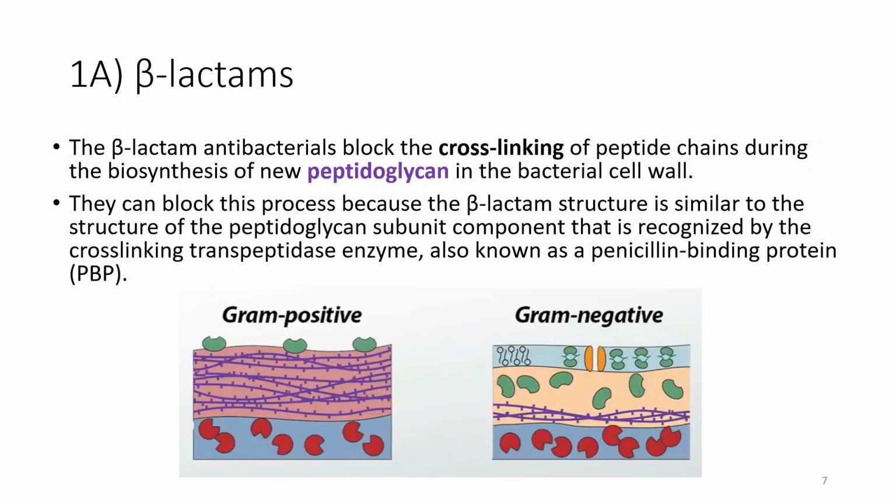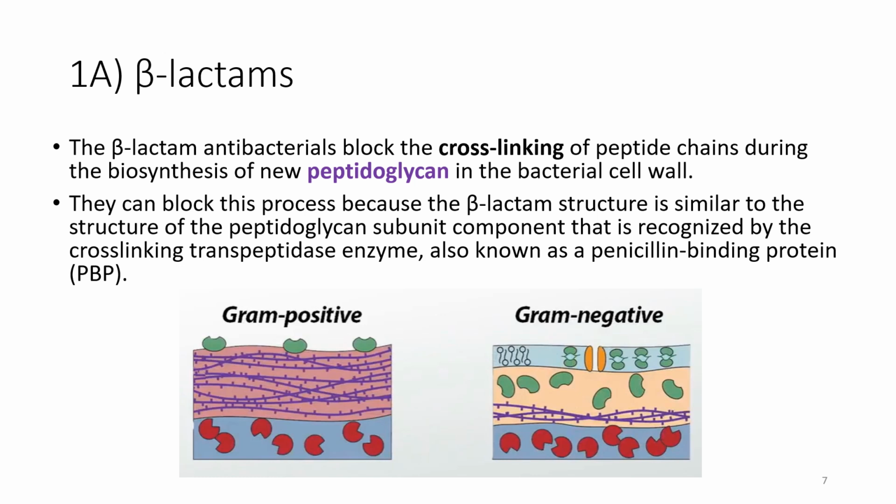Beta-lactams target the cross-linking step of peptidoglycan biosynthesis. Peptidoglycan can be seen as these chains in the cell wall of different bacteria. We have this enzyme transpeptidase, which is the target of the beta-lactams.